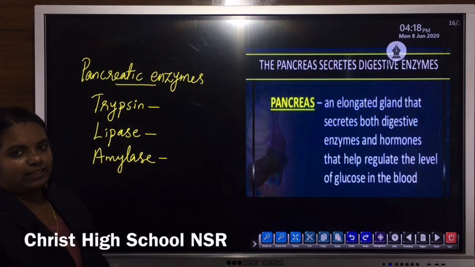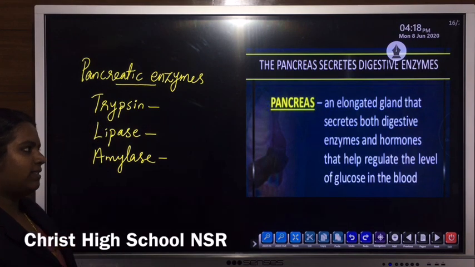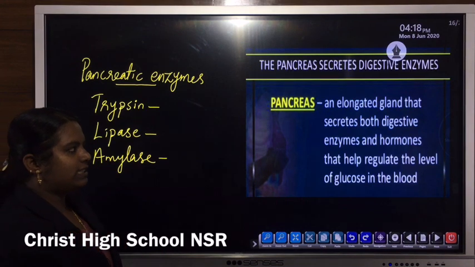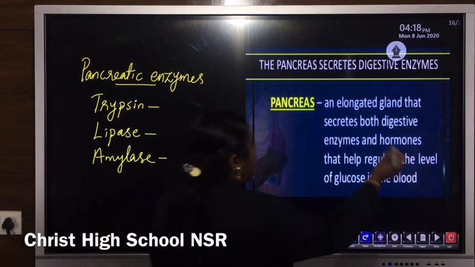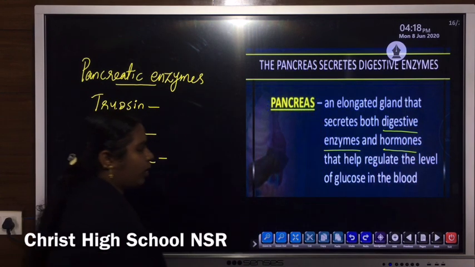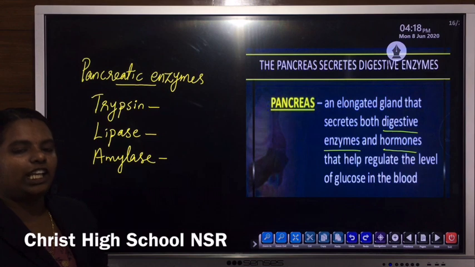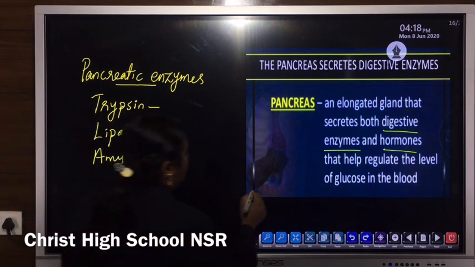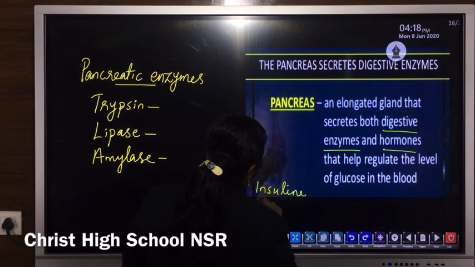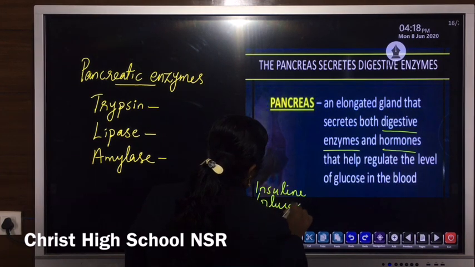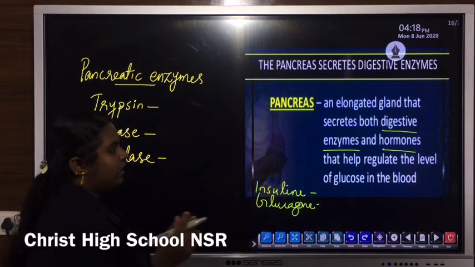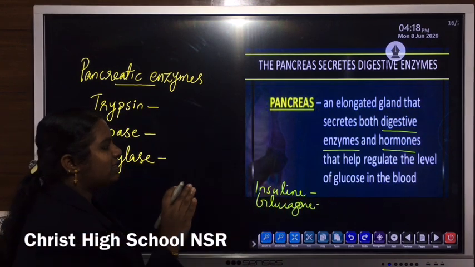Another accessory gland is the pancreas. It is the second largest gland, and it secretes both digestive enzymes as well as hormones. Hormones like insulin and glucagon are secreted from this pancreas.